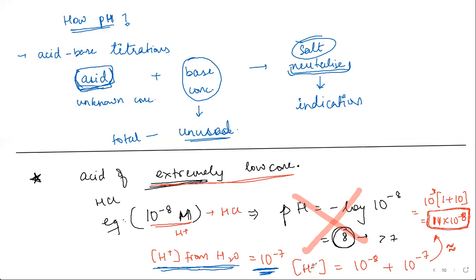You have to add H plus from water plus H plus from acid. You have to add both of these quantities. So you have to add 10 power minus 8 plus 10 power minus 7. When you add both of these values, I get 11 into 10 power minus 8. So this is the H plus ion concentration that I have to use in the pH formula.